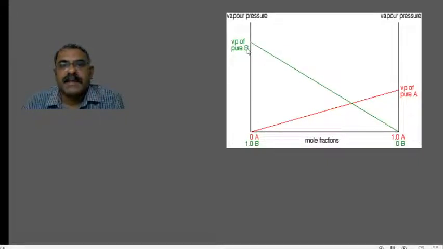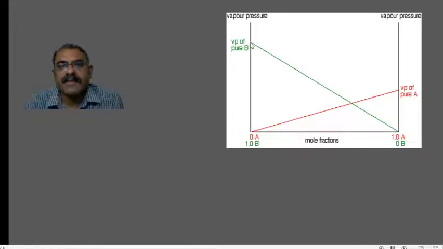So here you can see this is the solution containing 0 mole fraction of A and all made up of B, right? As we move towards the right hand side, component A increases and component B decreases. Initially, the whole solution is made up of only B, so the vapor pressure is totally contributed by the B component.